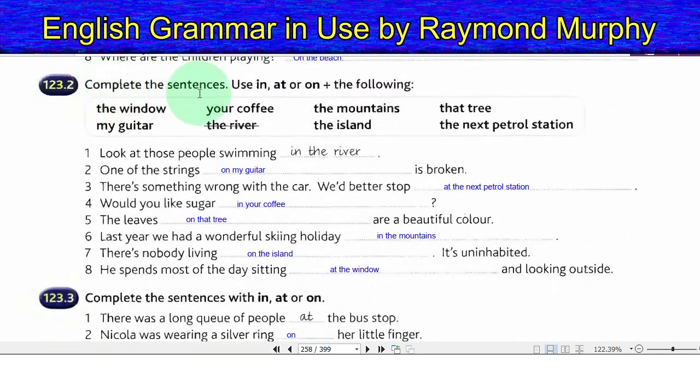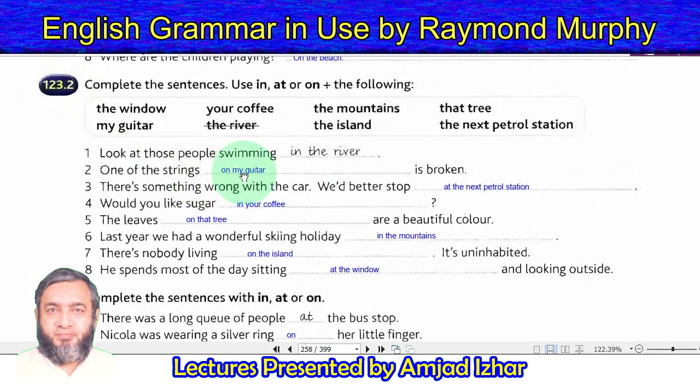123.2. Complete the sentences. Use in, at or on plus the following: the window, your coffee, the mountains, the tree, my guitar, the river, the island, the next petrol station. 1. Look at those people swimming in the river. 2. One of the strings on my guitar is broken.